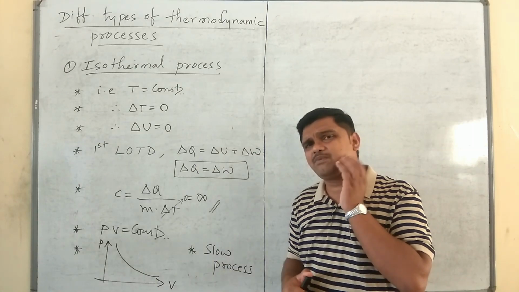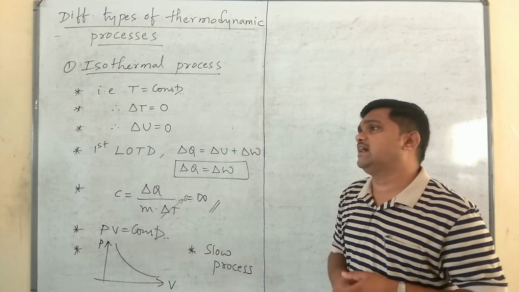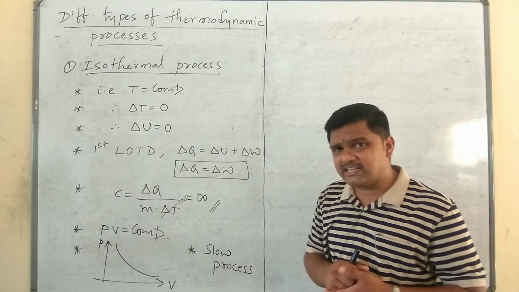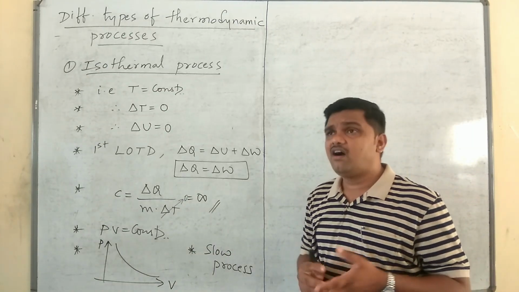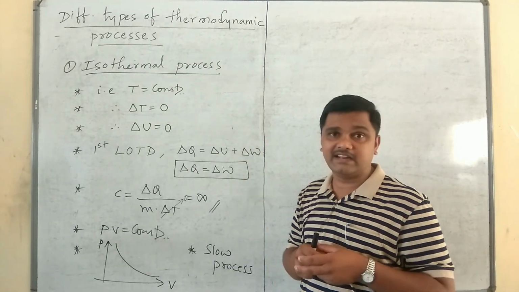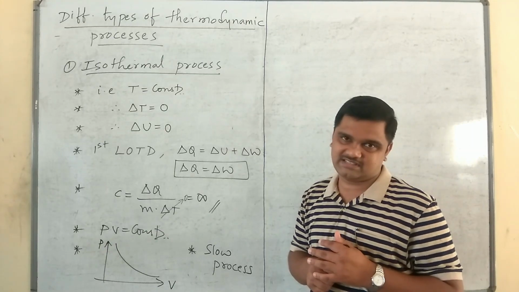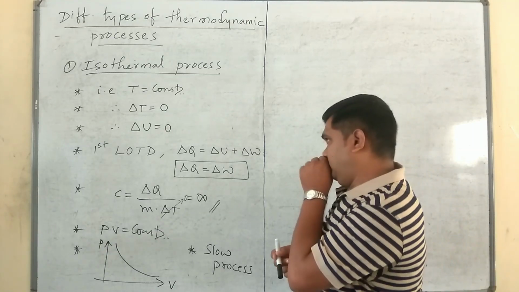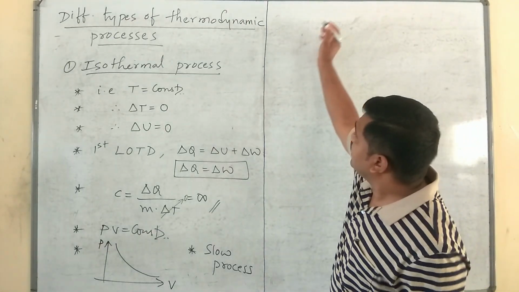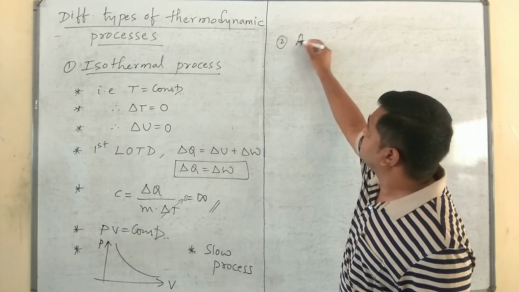Which is the example for the isothermal process? You can take melting of ice at 0 degrees Celsius, or conversion of water into water vapors at 100 degrees Celsius. You can call them isothermal processes. Next, the second type of process is an adiabatic process.